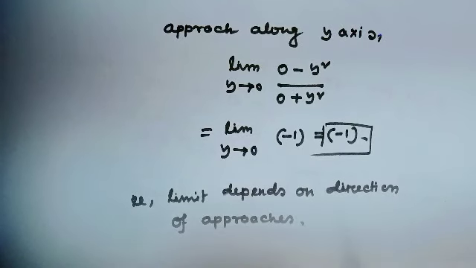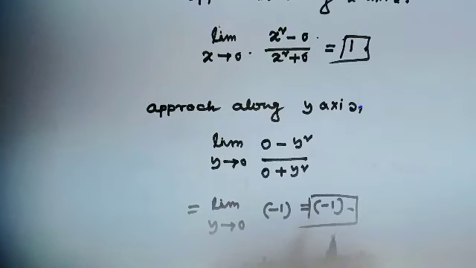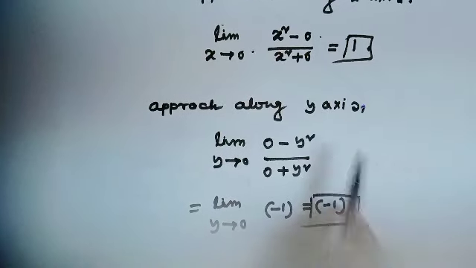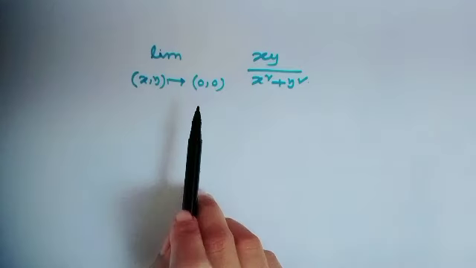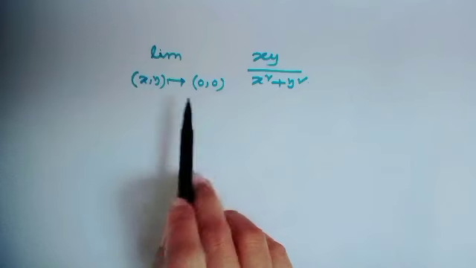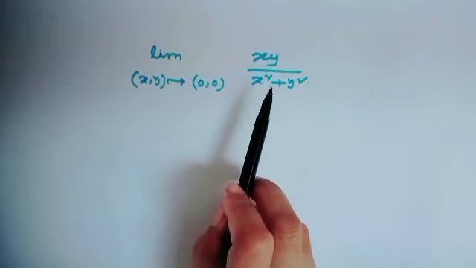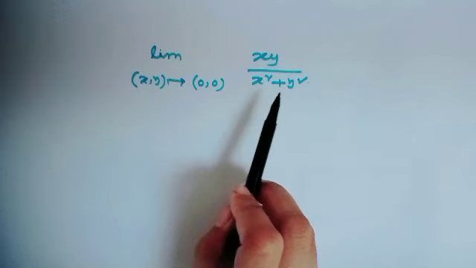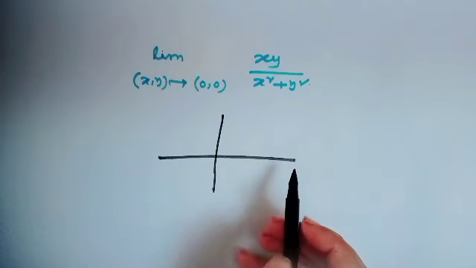So, here the limit does not exist because in different directions the value is not the same. Alright, let's see another example. This is also (x,y) approaches (0,0) of xy over x square plus y square. Let's see the picture.